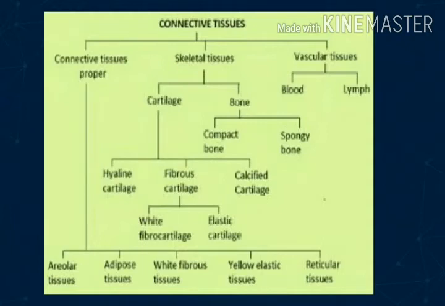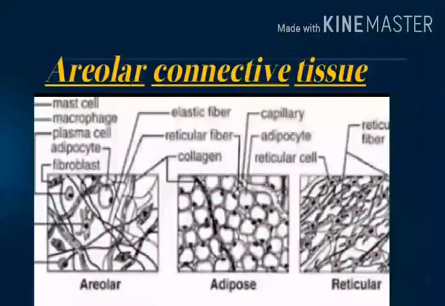Connective tissues proper. It has soft matrix and is again of four subtypes: areolar connective tissue, white fibrous connective tissue, yellow fibrous connective tissue, and adipose connective tissue. Areolar connective tissue. In this type of tissue, matrix is transparent, gelatinous, and sticky, and has many types of cells and two types of loosely arranged fibers with space in between fibers.